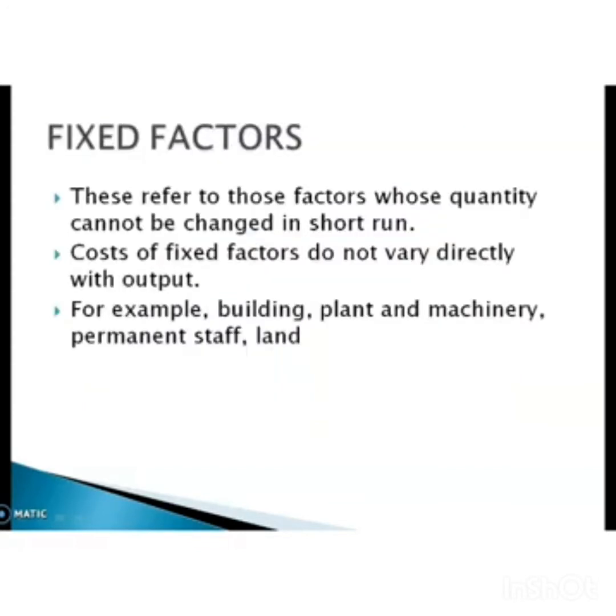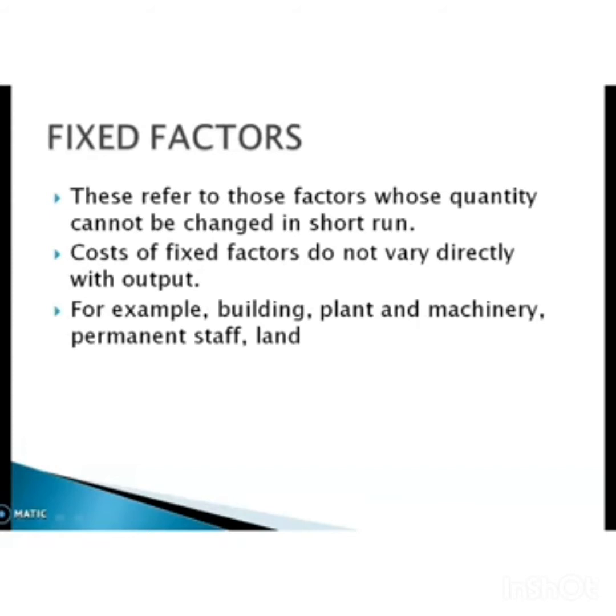What do you mean by fixed factor? This refers to those factors whose quantity cannot be changed in the short run. The quantity of fixed factor cannot be changed. Then the cost of fixed factor does not vary directly with output.